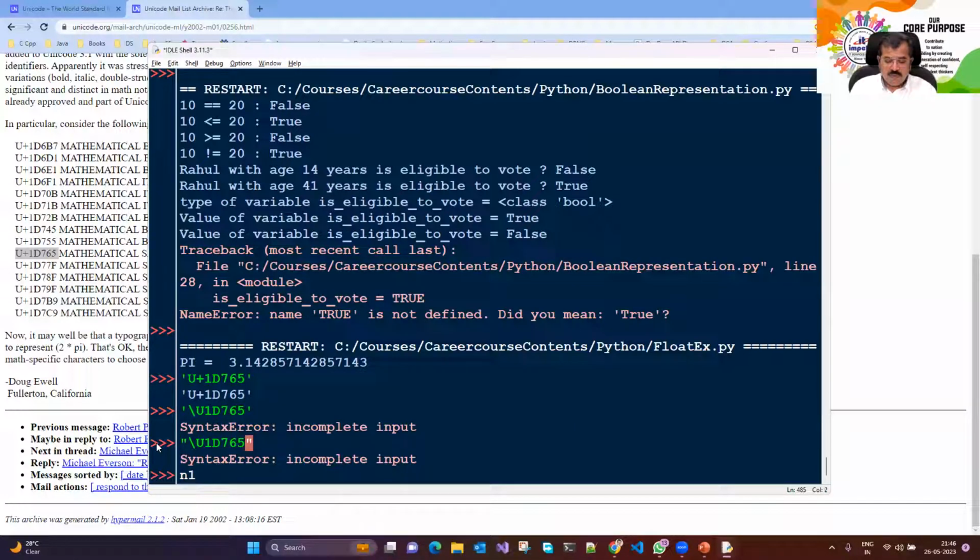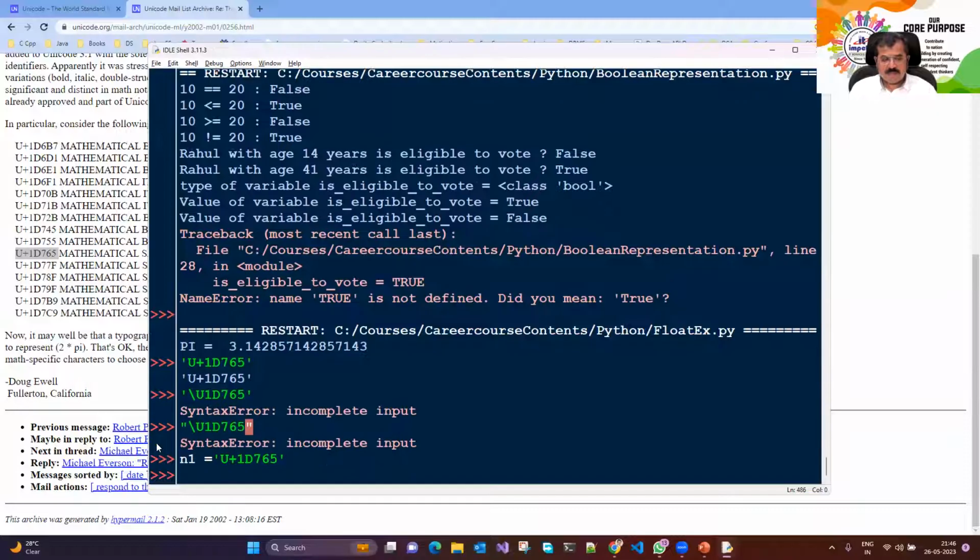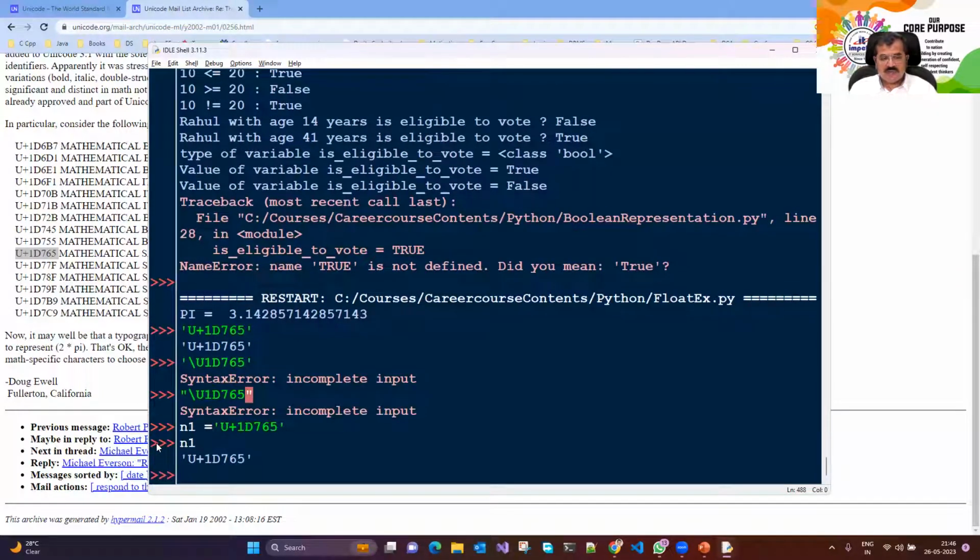If I say n1 is equal to this number, will that work? U plus something something. So what came in n1? It says u plus d1 something. No, this is not working for us. So I need to know some mechanism as to how to represent these Unicode values. This is nothing but a hexadecimal representation.